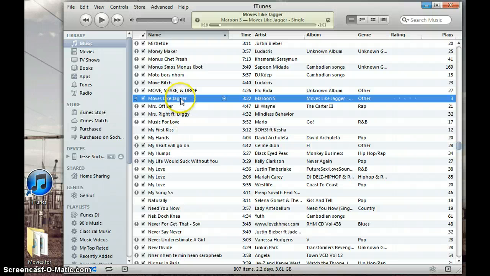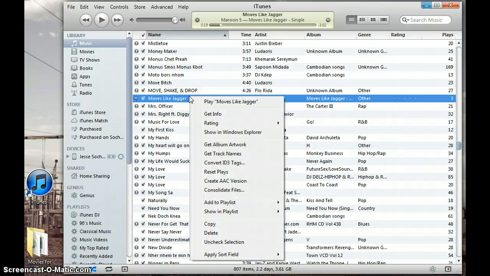Double click the song to play and make sure you selected the portion that you wanted. So this is the portion that I wanted. Then right click the song and select Create AAC version.